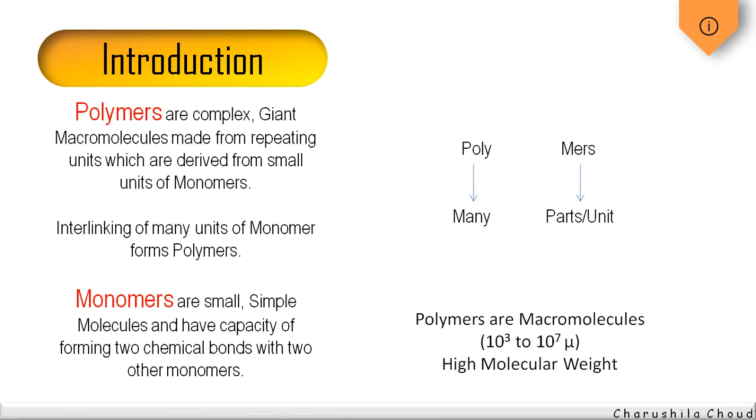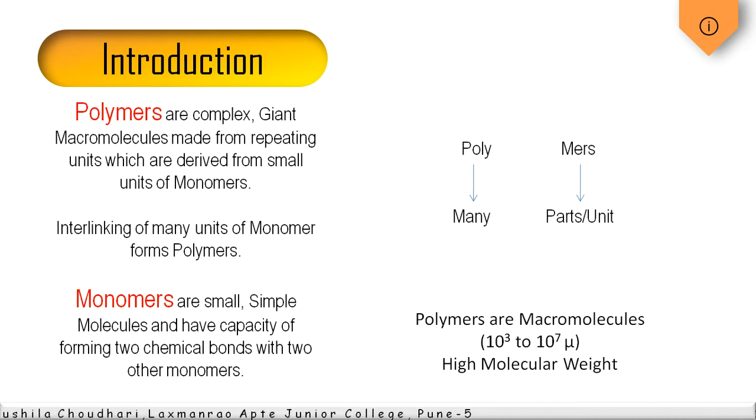So in short, we can say these polymers are complex giant macromolecules made from repeating units, and monomers are small simple molecules that have the capacity of forming two chemical bonds with two other monomers. So how can we define these polymers? These polymers are interlinking of many units of monomer. They are called polymers. Polymers are macromolecules. That means they have high molecular weight.